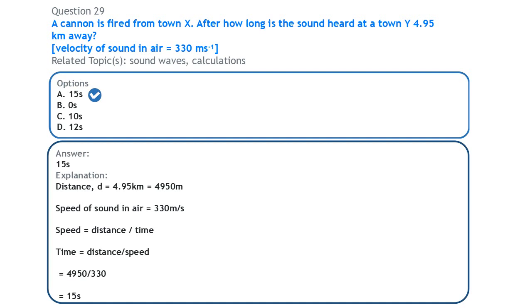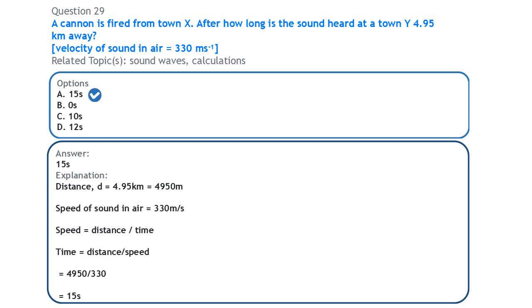The speed of sound in air is equal to 330 meters per second. Now, why did we have to convert this to meters? Because the speed here is given in meters per second, so we cannot use kilometer and meter together. The unit has to be balanced. It has to be the same thing. So hence we converted this to meters.